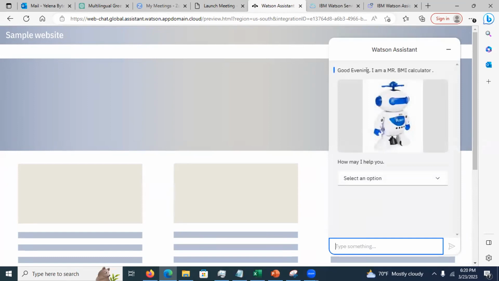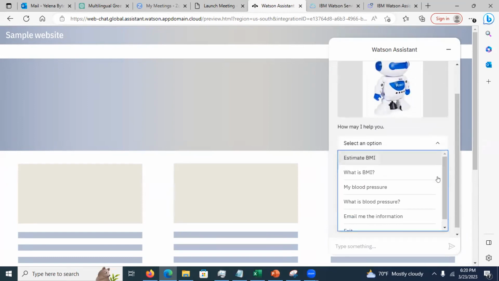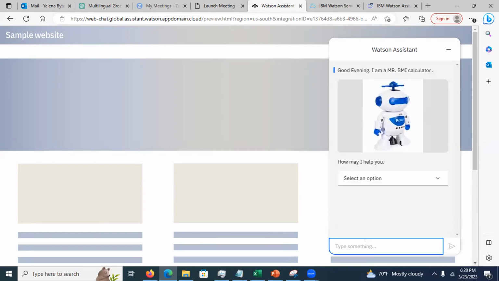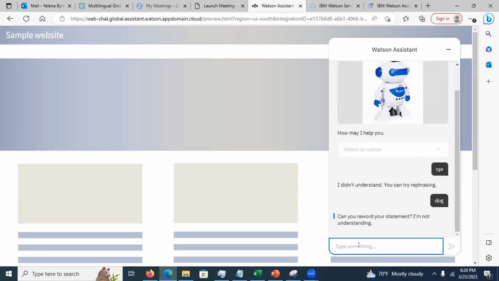So like you see here, if I type something that it does not recognize, like CPR, it's going to tell me, I don't understand, can you try rephrasing? I'm going to type something like this, dog again. See this, it says, can you reword? I'm not understanding. So this is a variation. It's the same, a textual response, but this is a variation. It told me that the chatbot does not understand me, but it showed me in different words.